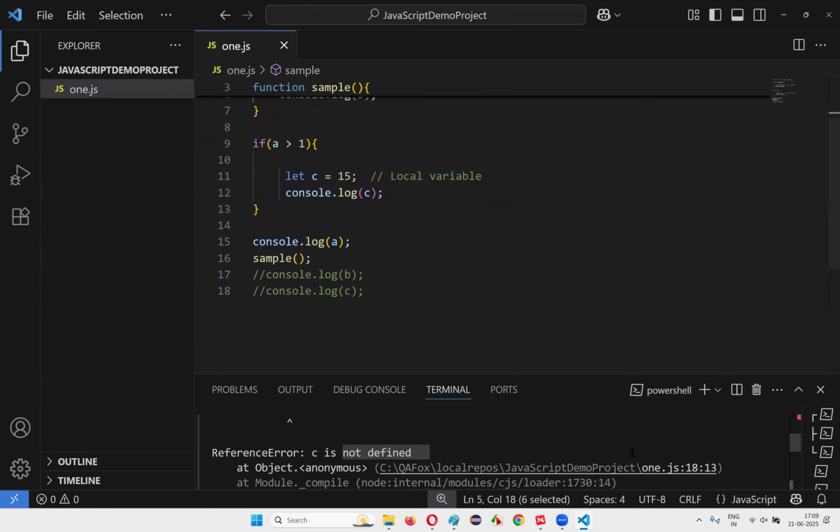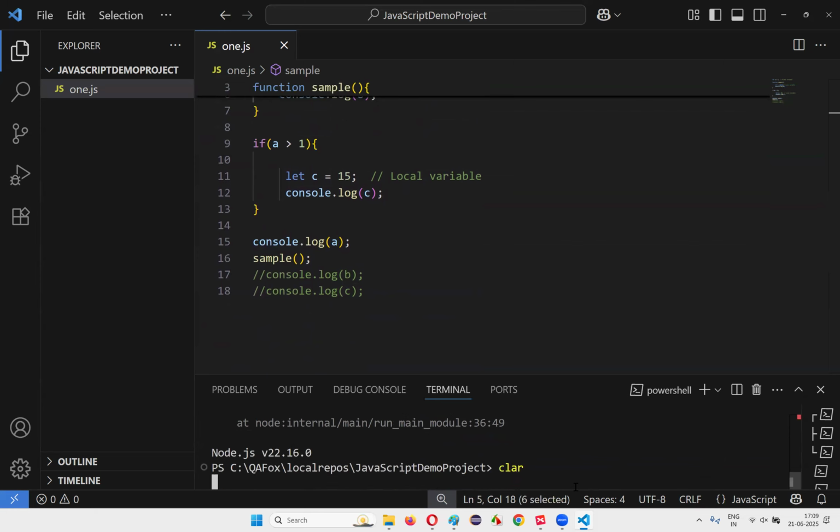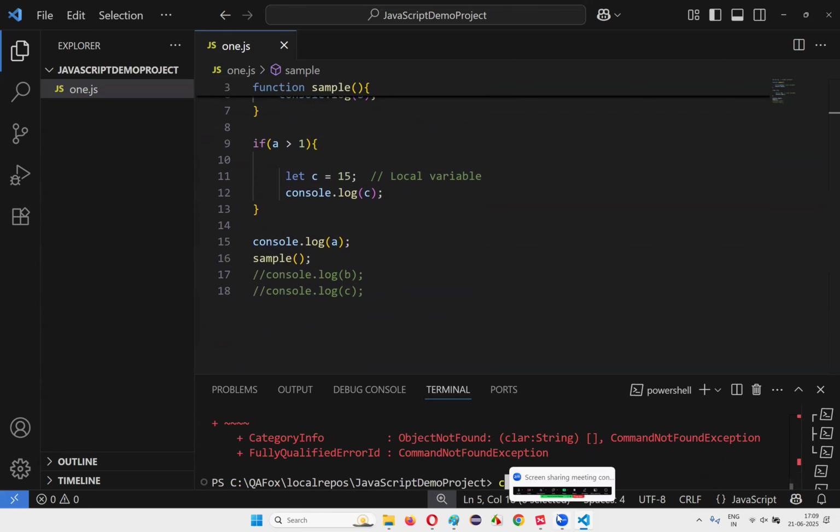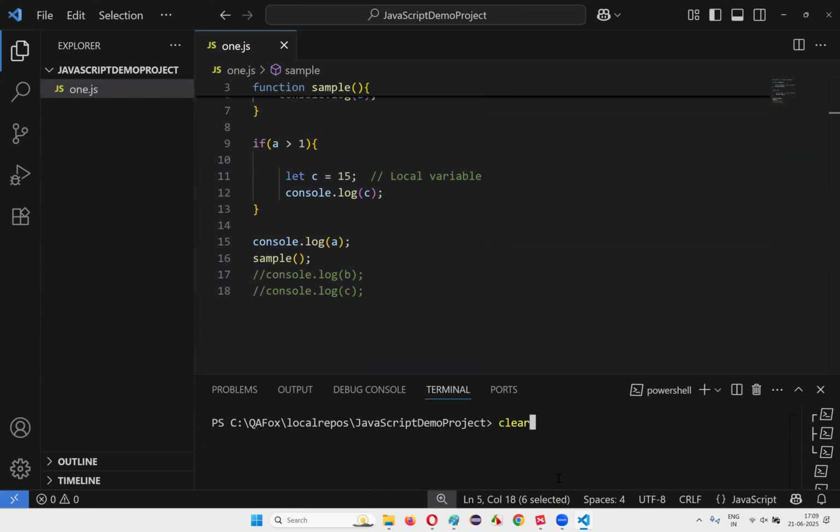First 15, 5, 10 should be printed, guys. Just give me a second. First 15 will be printed, then 5 will be printed, then 10 will be printed.